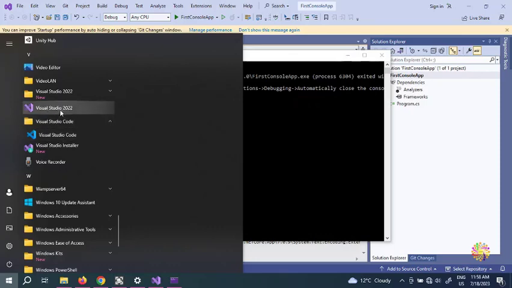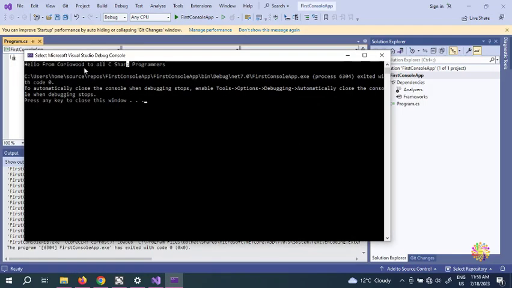But this one is built specifically for .NET and for C sharp. Keep in mind that you can run C sharp in Visual Studio Code too, but we're going to see that in future videos. For now, understand Visual Studio, how we download it, and how we run our .NET here in the console.